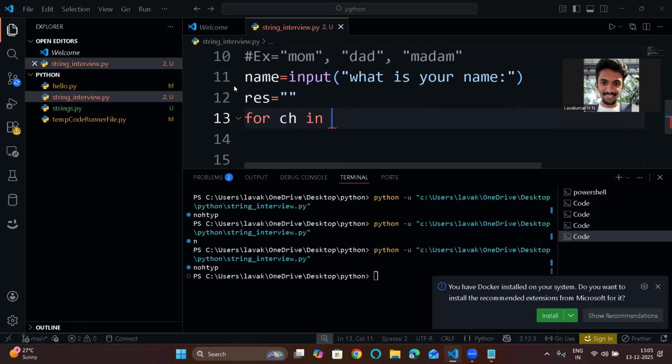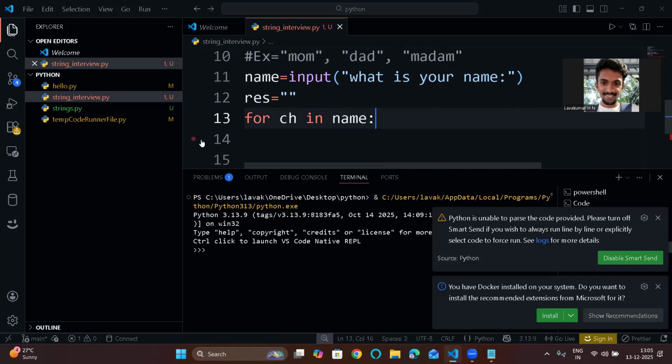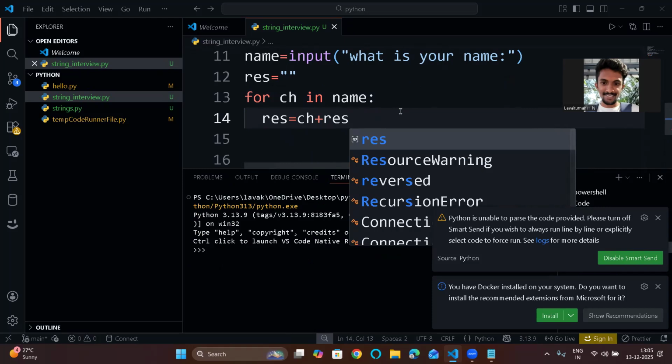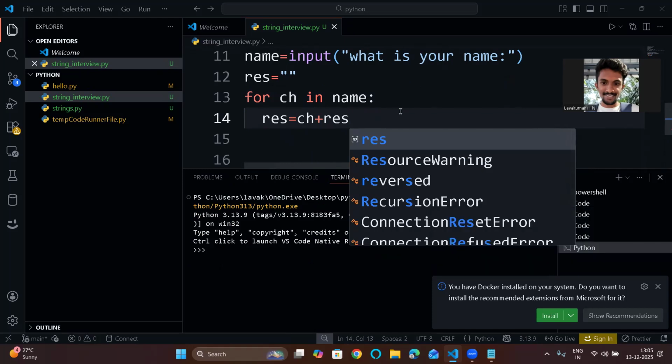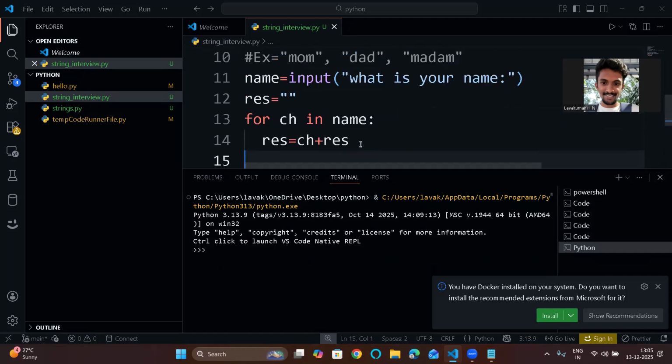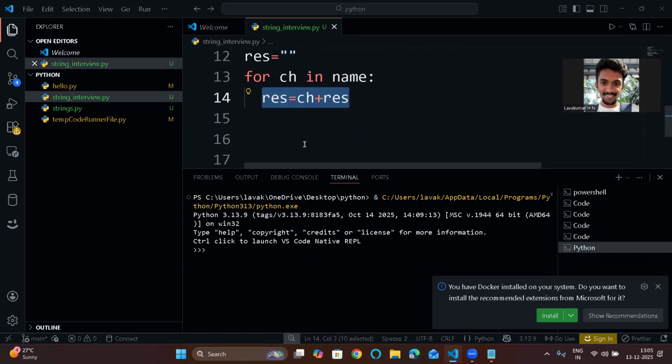For ch in name, you will give result equal to ch plus result. I hope you remember this logic. Now in result you have the reversed string.